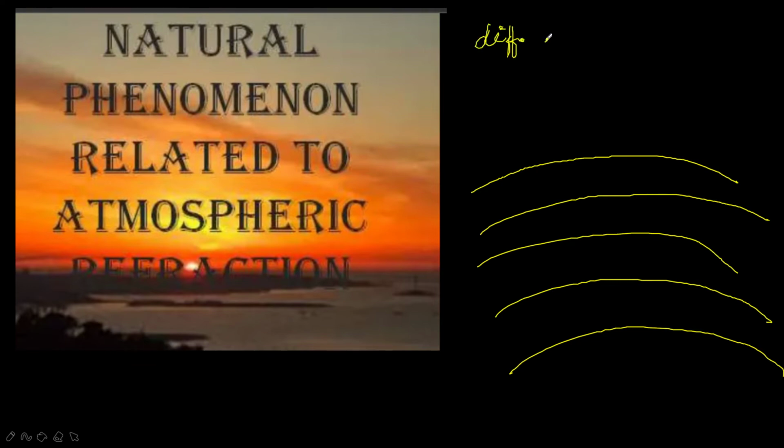Different refractive index. N is the symbol of refractive index. So this refraction of light by the Earth's atmosphere, taking place in different layers of atmosphere, is called atmospheric refraction. The atmosphere of the Earth is not uniform, as it is made up of many layers.